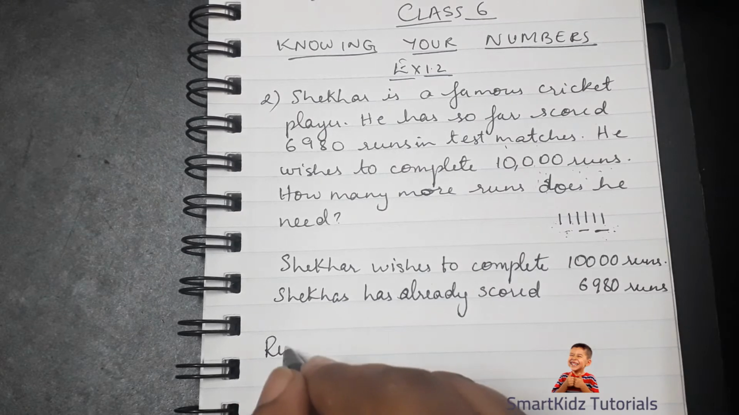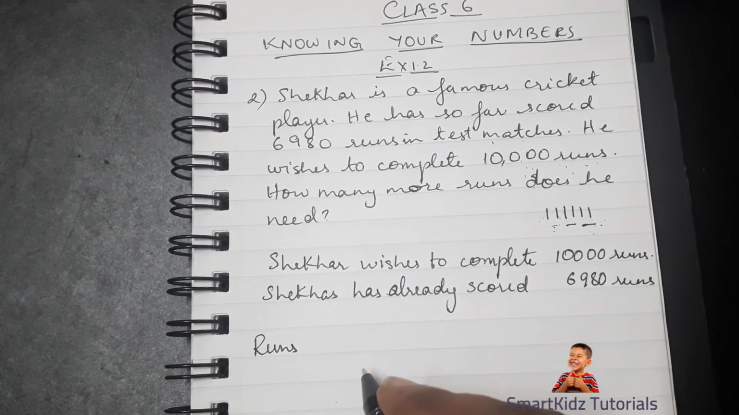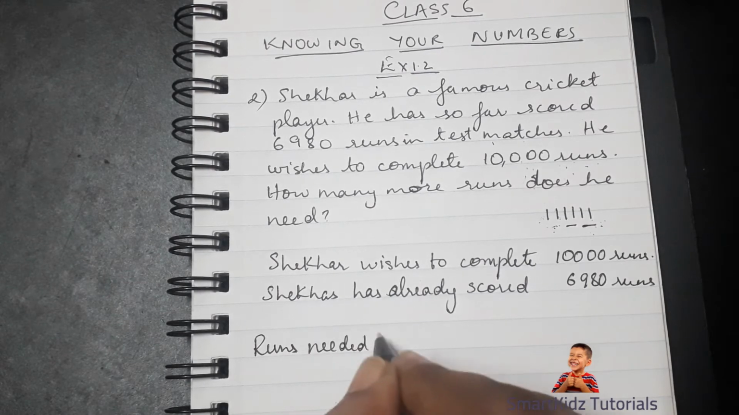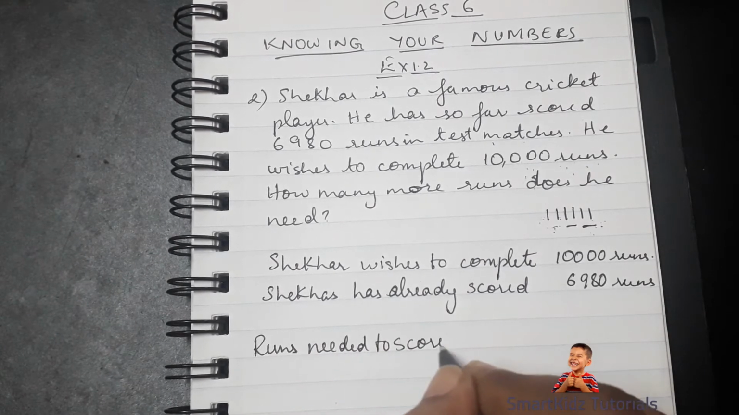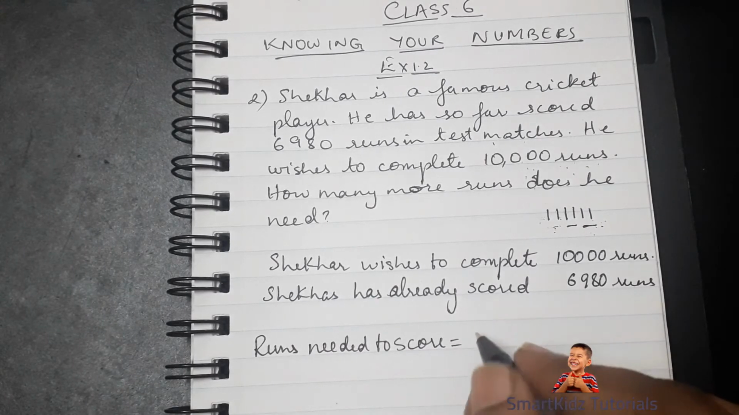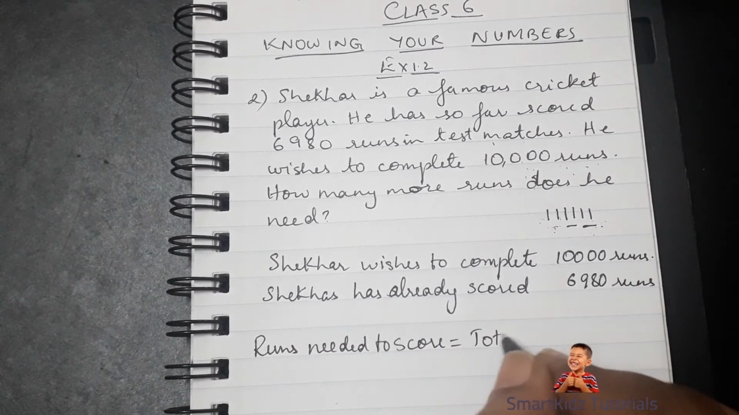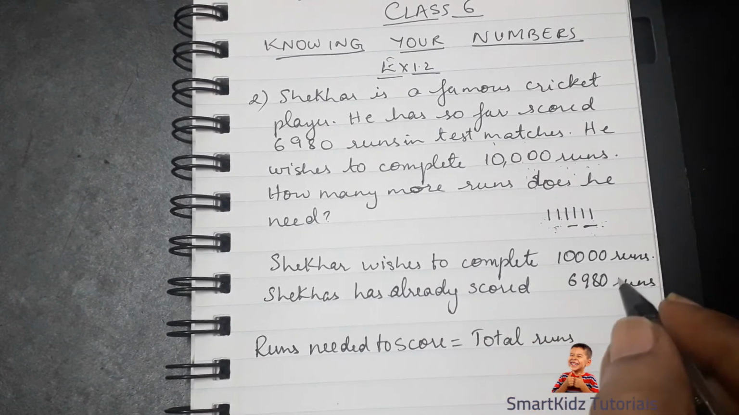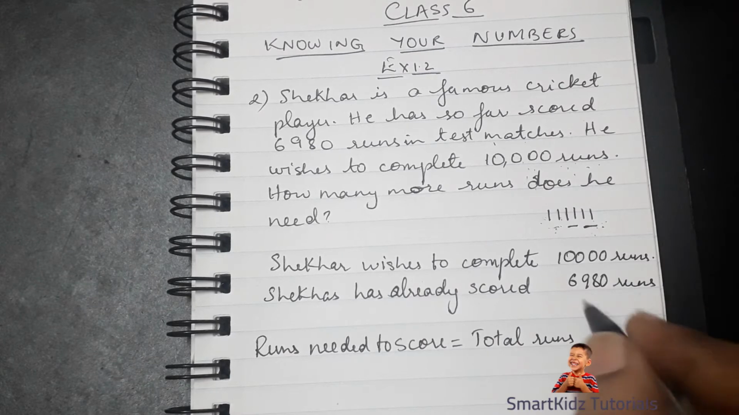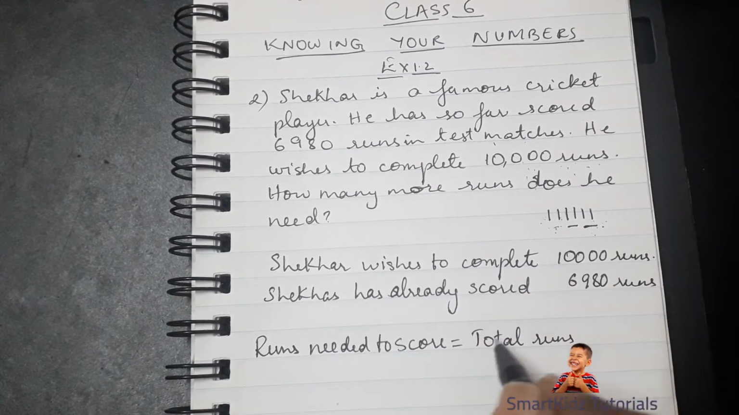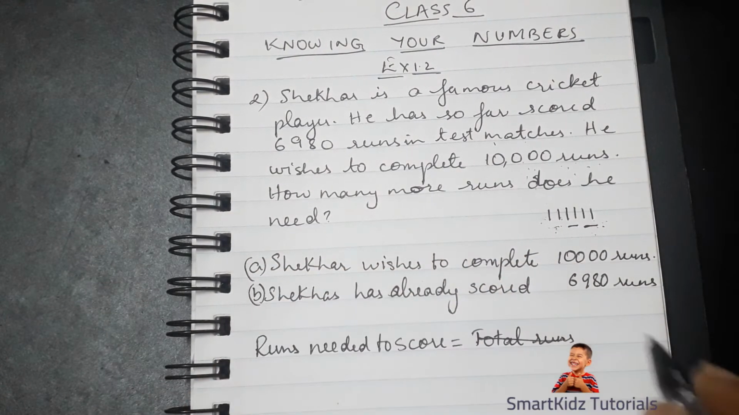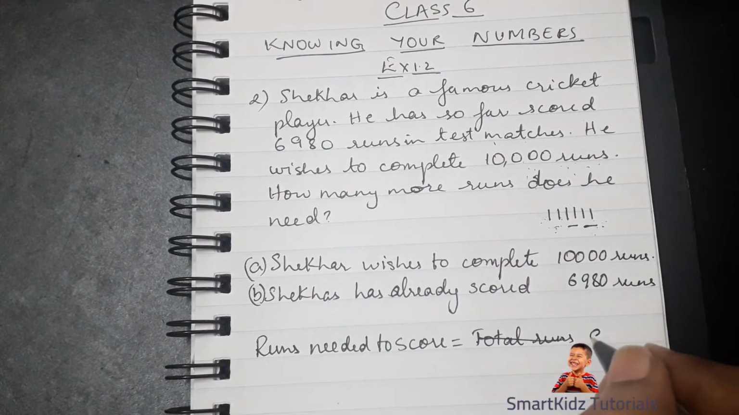Now next would be to find out how many runs he needs to score. So runs needed to score would be equal to the total runs required. So total runs, okay, that he wishes, or rather, I'll cancel this part and I'll put this as A and I'll put this as B. So runs needed to score would be A minus B.